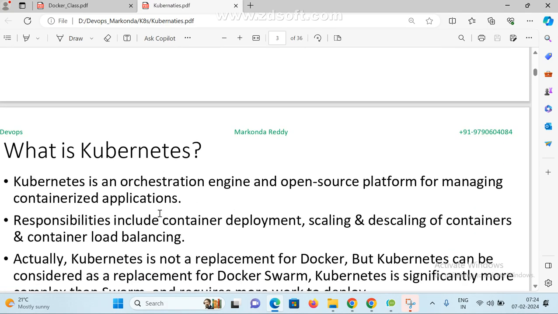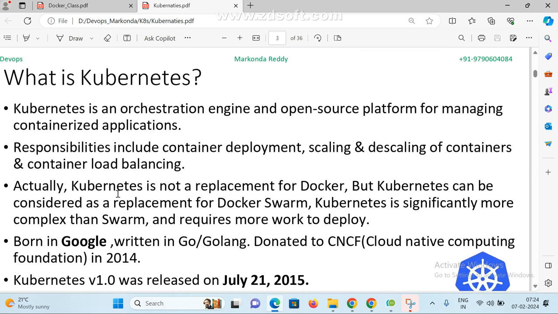So these are some basics of what Kubernetes is. If anyone asks, Kubernetes is an orchestration engine, and also an open source platform for managing containerized applications. Docker and Docker Swarm are already there, but with Kubernetes we can easily handle more. There are many Kubernetes objects available, and the main thing is that without application downtime, we can deploy our application multiple times in a single day.